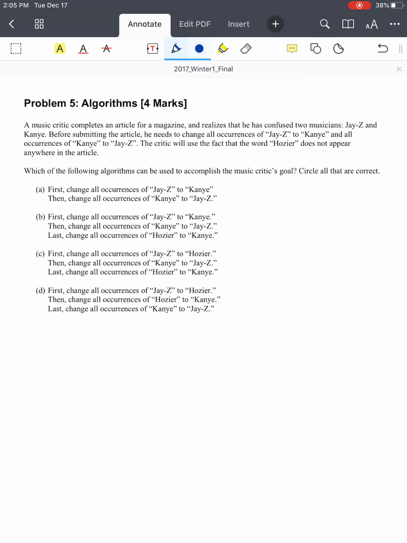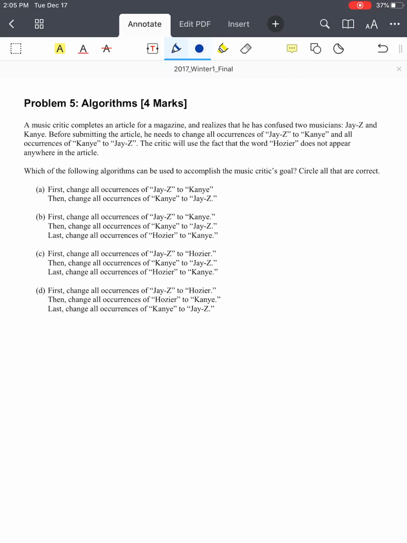A music critic completes an article for a magazine and realizes that he has confused two musicians, Jay-Z and Kanye. Before submitting the article, he needs to change all occurrences of Jay-Z to Kanye and all occurrences of Kanye to Jay-Z. The critic will use the fact that the word hoser does not appear anywhere in the article. Which of the following algorithms can be used to accomplish the music critic's goal? Circle all that are correct.